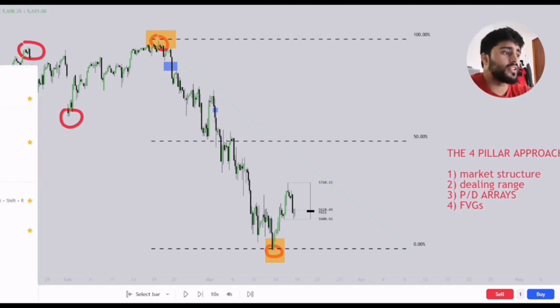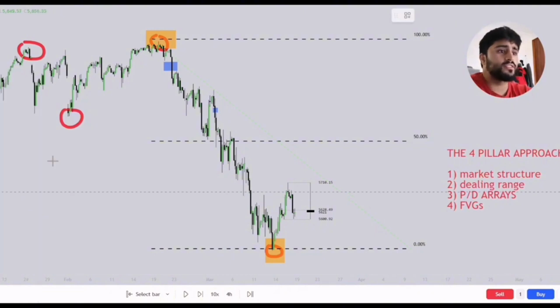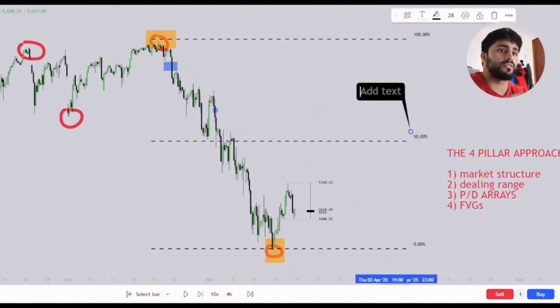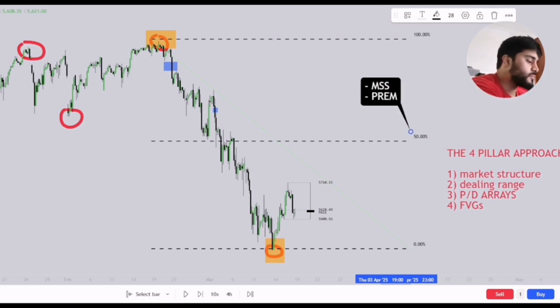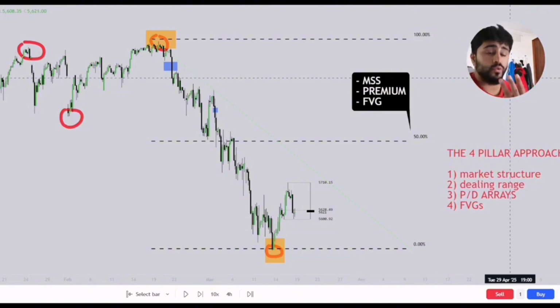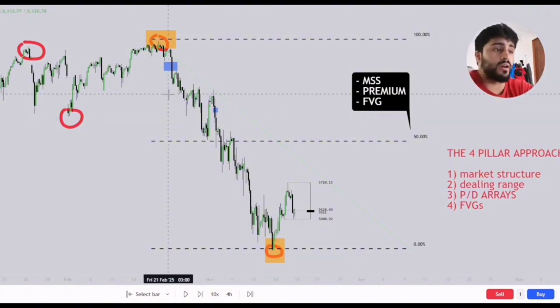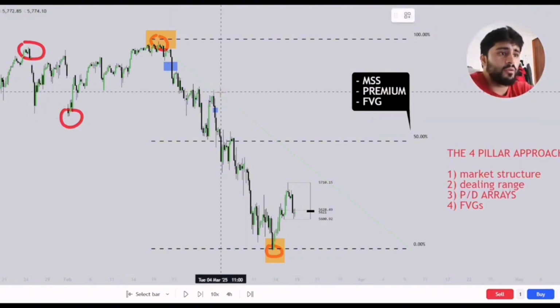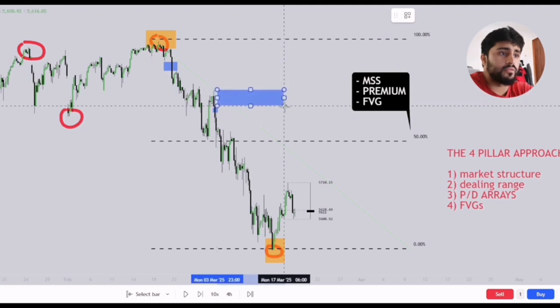So a supply zone is essentially a bearish point of interest. It is a bearish POI. And the reason it's a bearish POI is because of three things, right? A bearish POI needs to break structure. It needs to be priced in the premium, and it needs to leave a fair value gap, right? These are the three rules to any valid POI. And so from here, our POI is going to be the last candle before the fair value gap.